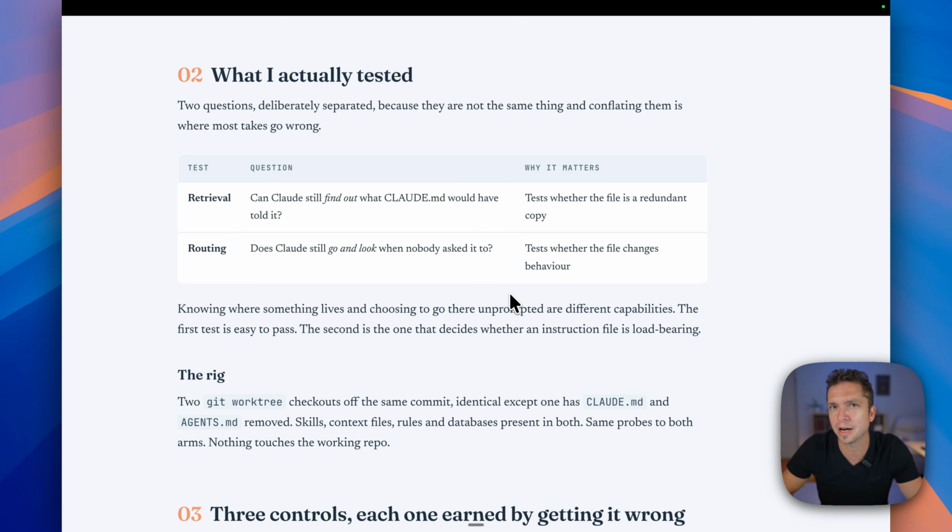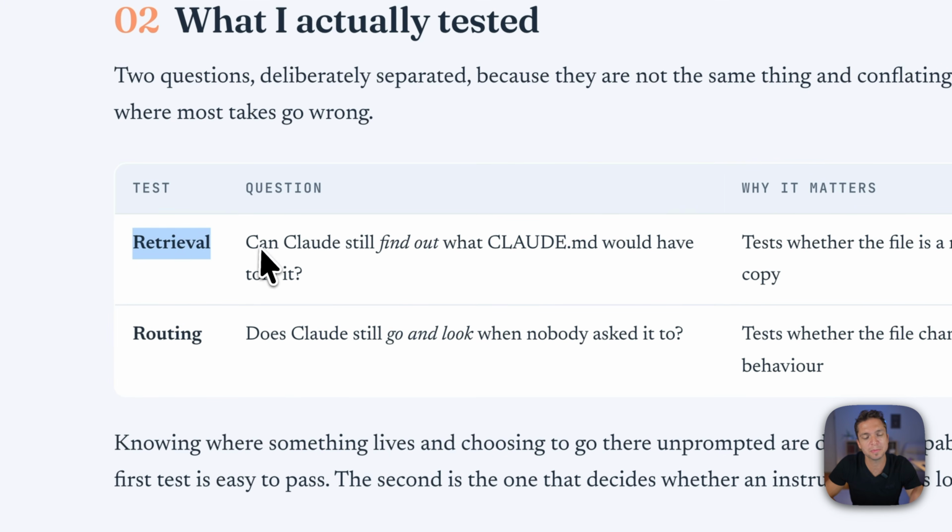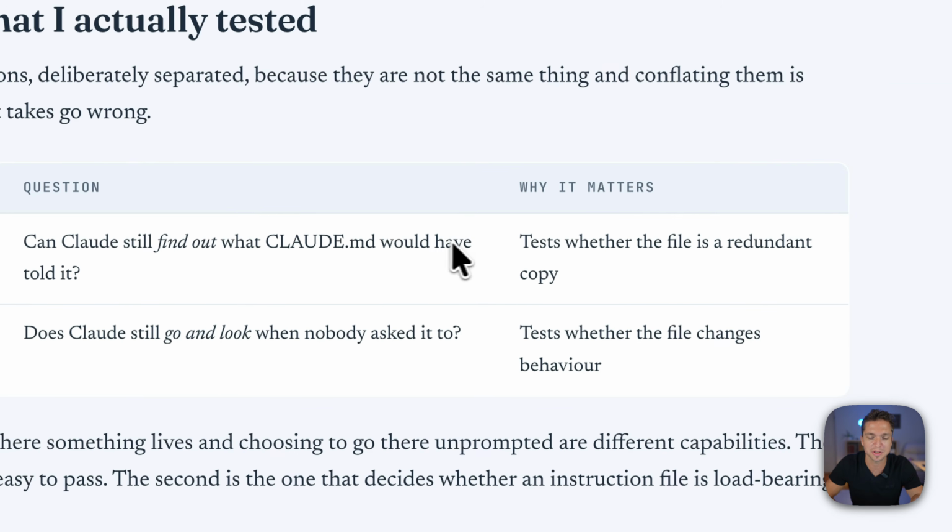It's very different to how a software developer is going to be using it, aka their Claude.md is vastly different than what the average business user or solo founder would have. Anyway, we were testing two things here. Retrieval, which means can Claude still find out what Claude.md would have told it, even if it wasn't there. This tests whether it's a redundant copy or the rule that we have in there is completely pointless.